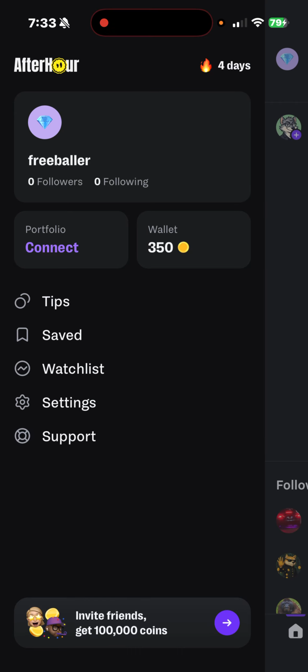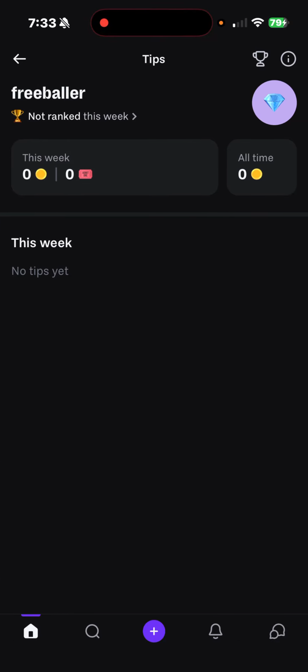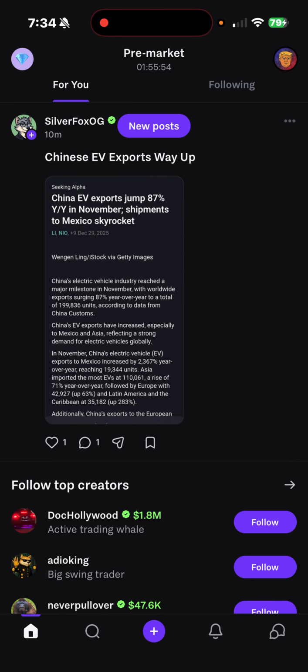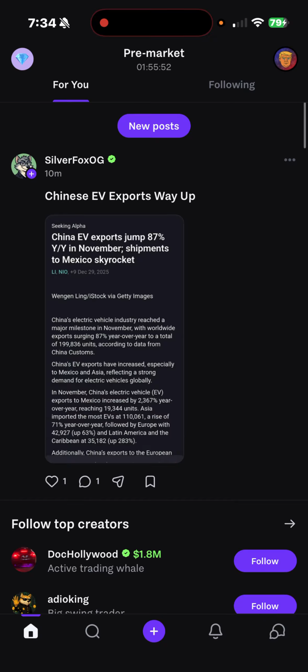I've been logging in to this account because I just created it 4 days ago. That shows up in the upper right-hand corner. When you go back to this tip level thing, you're going to see that you get more points per day if you're logging in every day. So what can you do with those points?